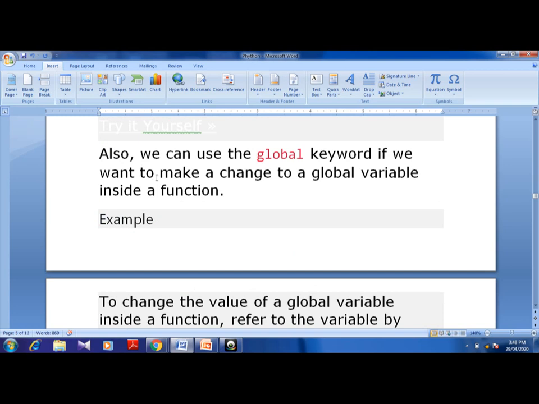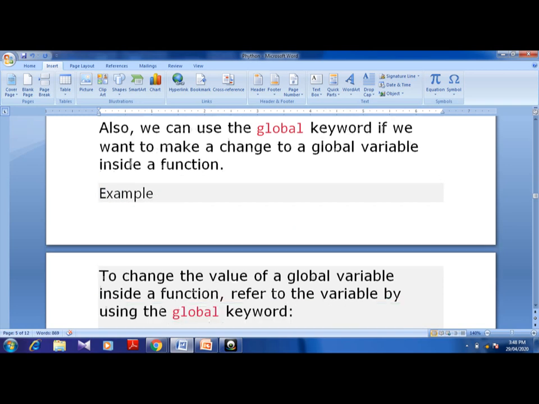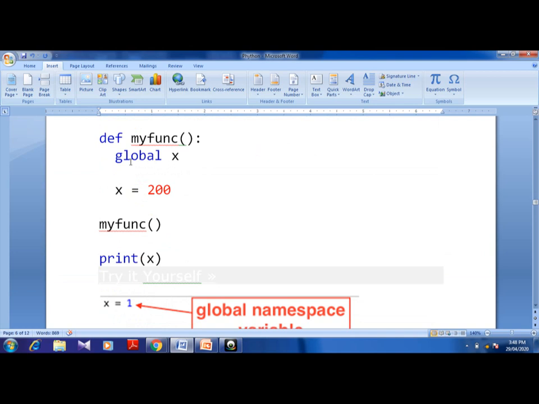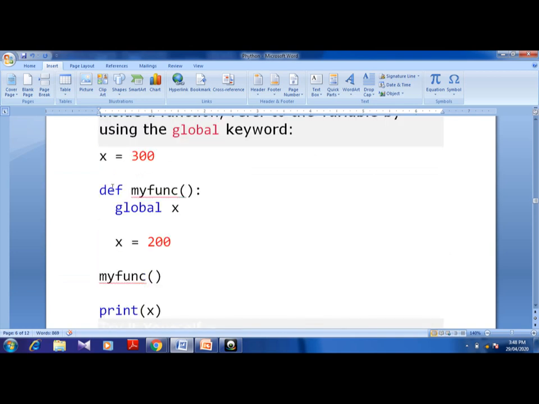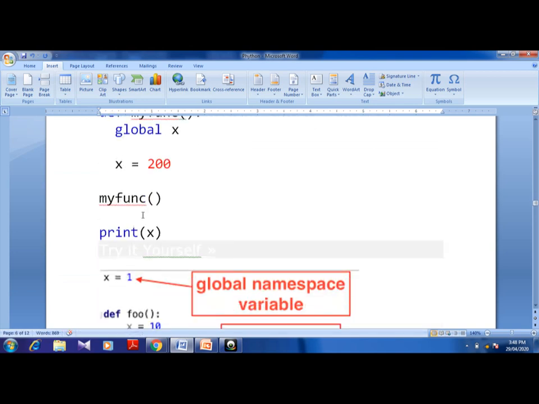Now also we can use the global keyword if you want to change the global value inside the function. I have explained this. So I have created x as 200, and print x I have given here. So it is going to give you 200 itself.